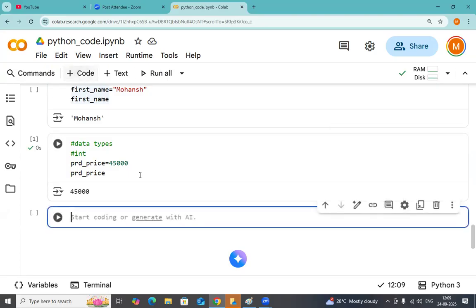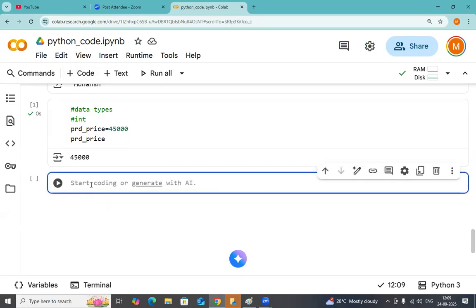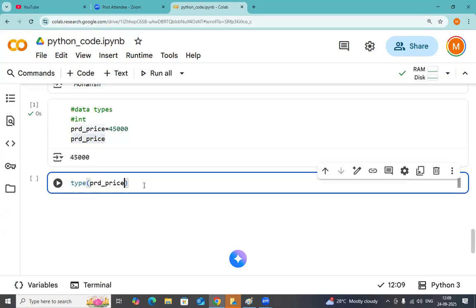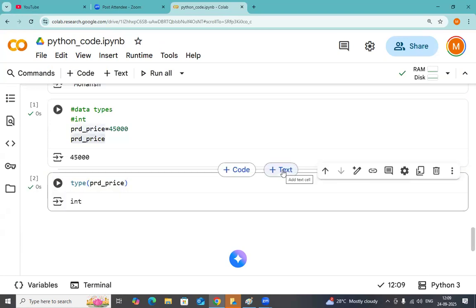Now I want to check what kind of data this is. Let me go with the type method for that. Type is the method that works for this. Later we will discuss a few important methods in Python. Right now, I want to check what is the type of the PRD price. Now I got the output int. This is a data type called int. So this is the first kind of data type.